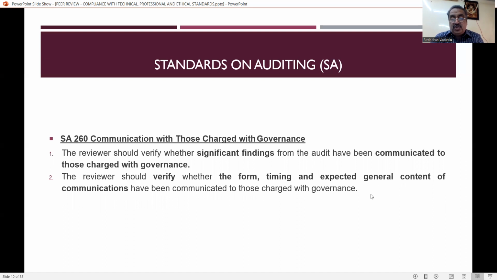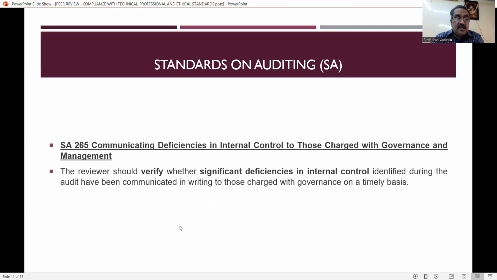Next one is SA 265, that is communicating deficiencies in internal control to those charged with governance and management. The reviewer should verify whether the significant deficiencies in internal control identified during the audit have been communicated in writing to those charged with the governance on a timely basis.